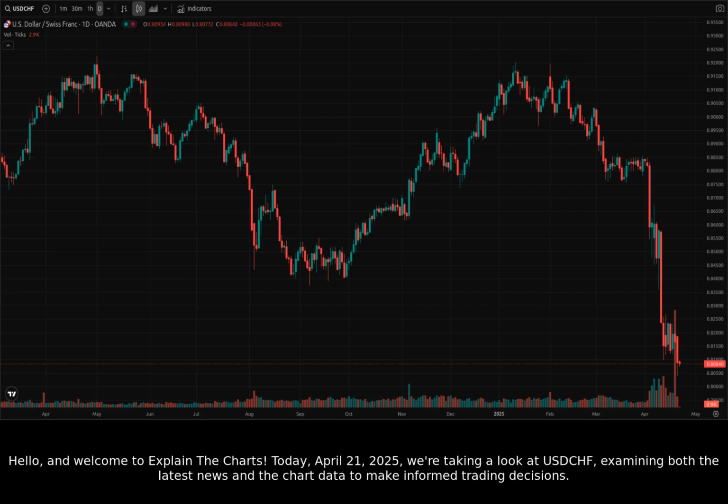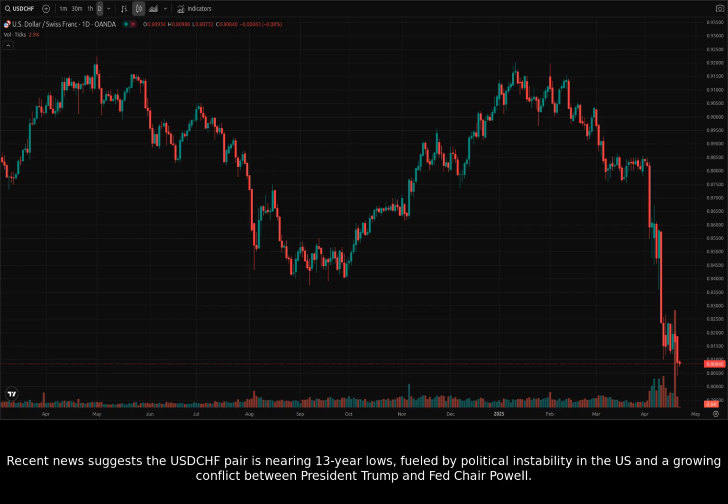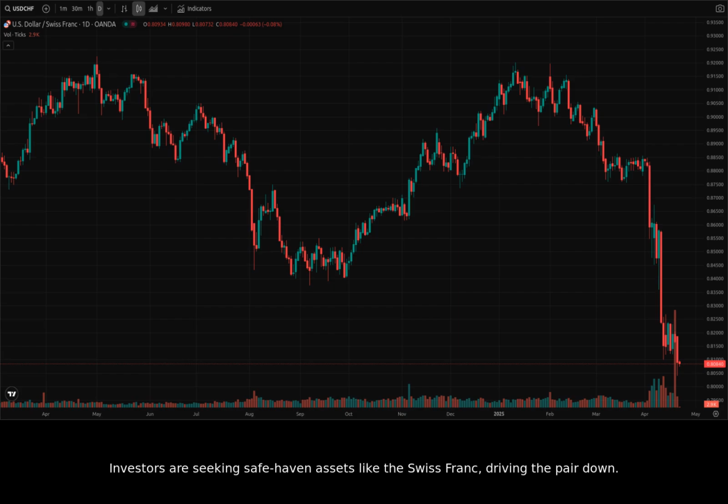Today, April 21st, 2025, we're taking a look at USDCHF, examining both the latest news and the chart data to make informed trading decisions. Recent news suggests the USDCHF pair is nearing 13-year lows, fueled by political instability in the U.S. and a growing conflict between President Trump and Fed Chair Powell. Investors are seeking safe haven assets like the Swiss franc, driving the pair down. Let's dive into the charts and see what they tell us.